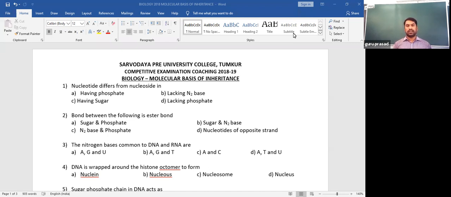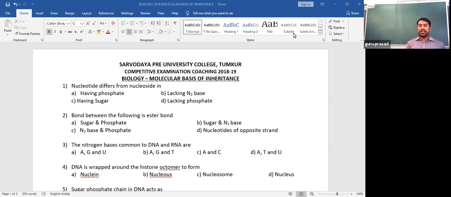Purines are double ring cyclic compounds rich in nitrogen, whereas pyrimidines are single ring cyclic compounds. The purines are adenine and guanine, A and G, whereas the pyrimidines are thymine and cytosine.